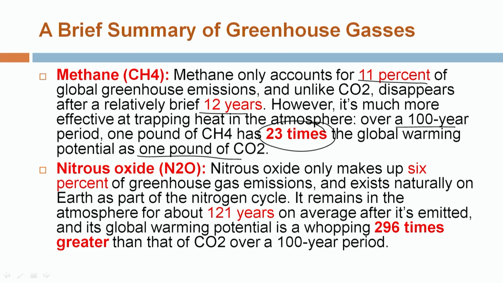The next greenhouse gas is nitrous oxide. It makes up only 6% of greenhouse gas globally. Nitrous oxide also exists naturally and transfers between the earth and environment through the nitrogen cycle. It remains in the atmosphere for 121 years after its release into the environment, and its global warming potential is 296 times greater compared to carbon dioxide.